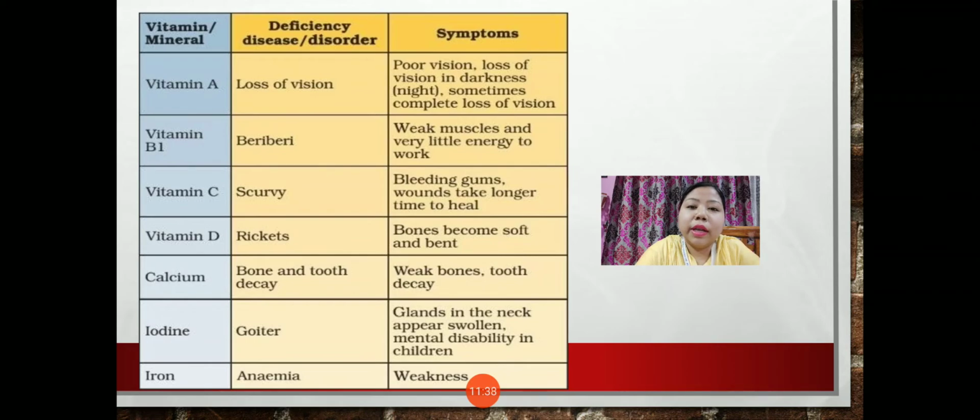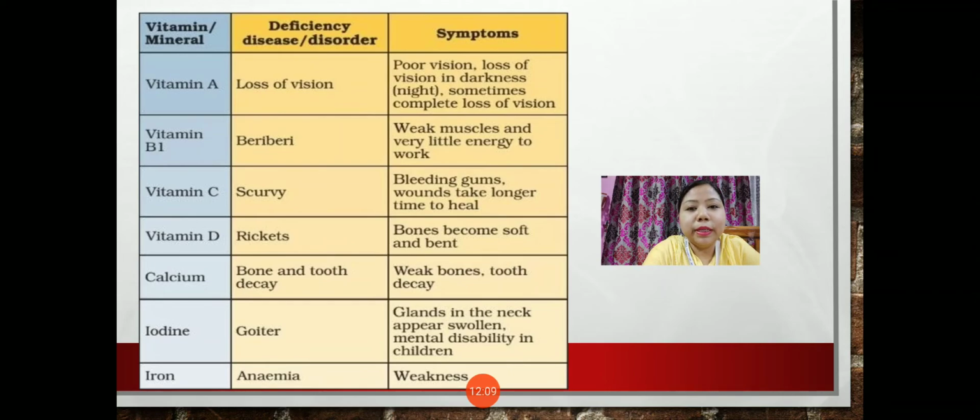Then due to lack of iodine, another deficiency disease called goiter is seen, and in this disease the gland in the neck appears swollen, and mental disability in children can also take place. The deficiency disease anemia is caused due to lack of iron, and in this disease the symptoms seen are weakness, tiredness, breathlessness. That means we don't have any energy to do any type of work.